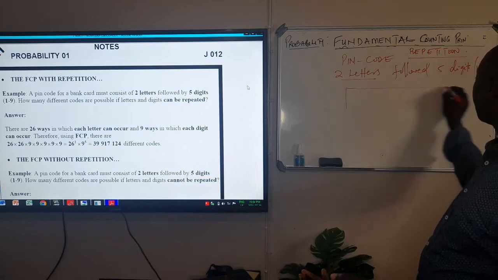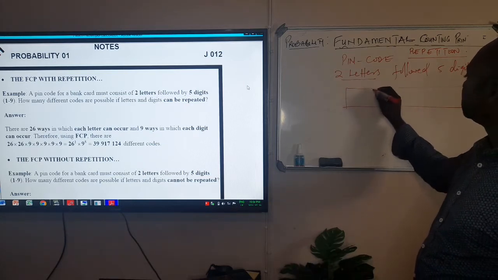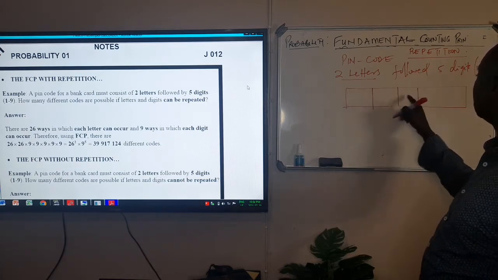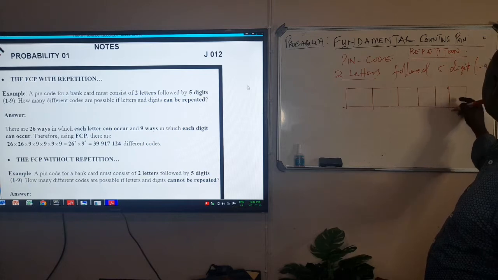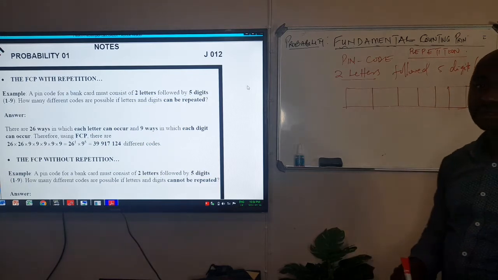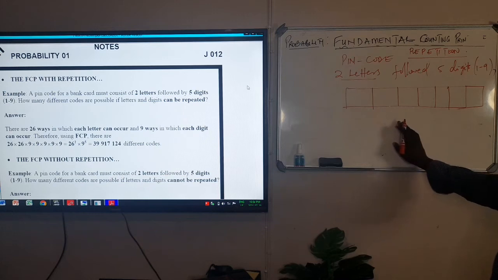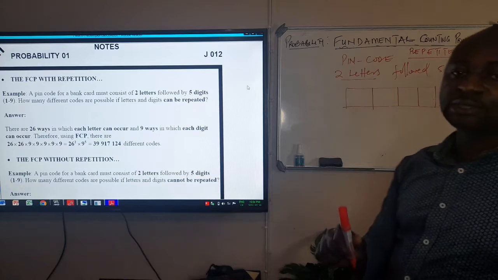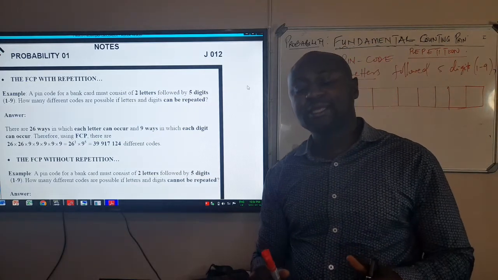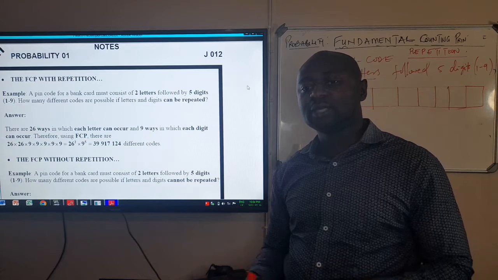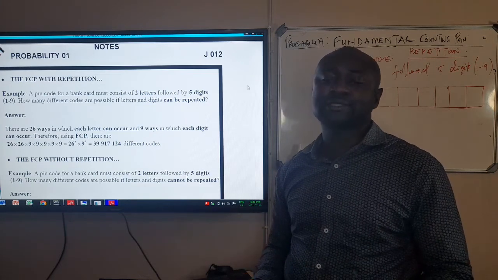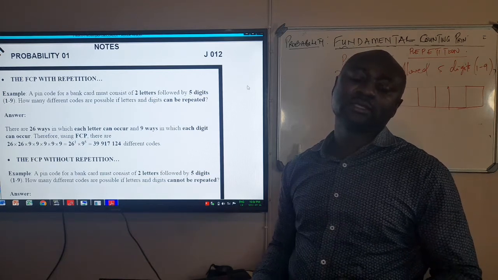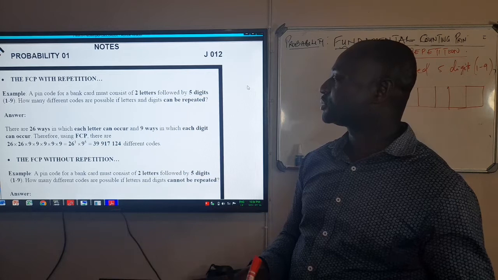So now here you can draw a small table like this. We have 2 from the letters of alphabet and 5 digits, so 1, 2, 3, 4, 5, 6, 7, because it's a 7 character password. Now they are talking about the repetition, letters followed by digits. Then the question is, how many letters are there in the alphabet? We all know that from grade R there are 26 letters of the alphabet, of which 5 are vowels and 21 are consonants. You must take note of that.